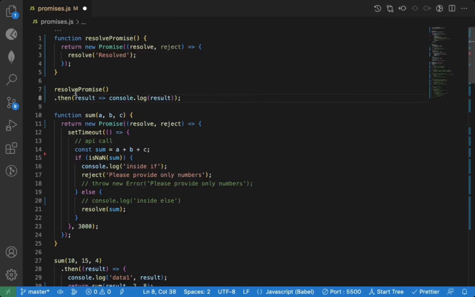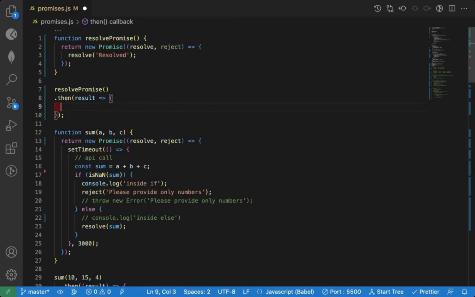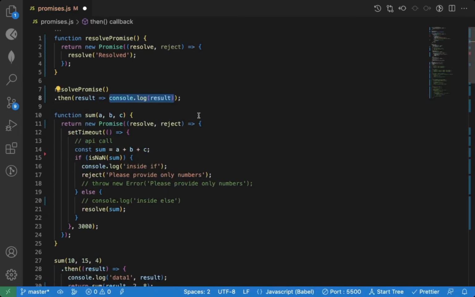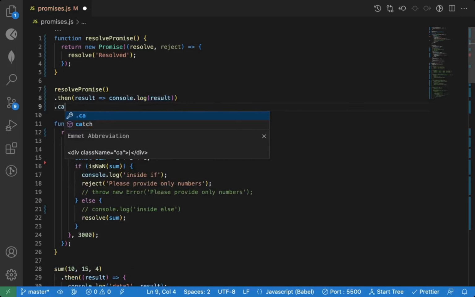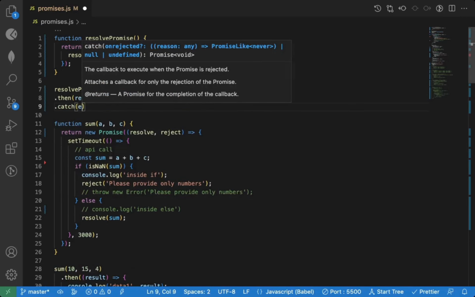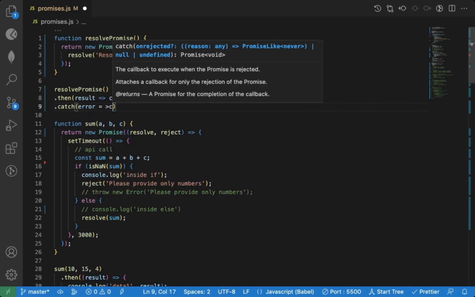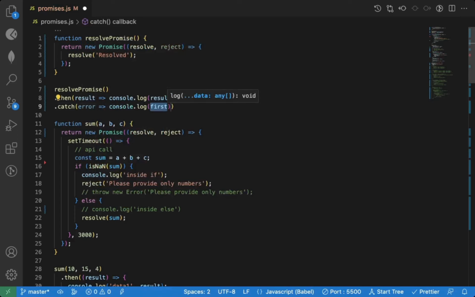I'm using the implicit return syntax of the arrow function. So you don't have to always open curly brackets and print that. If you have a single statement, you can write it on the same line. And always make sure to attach catch.